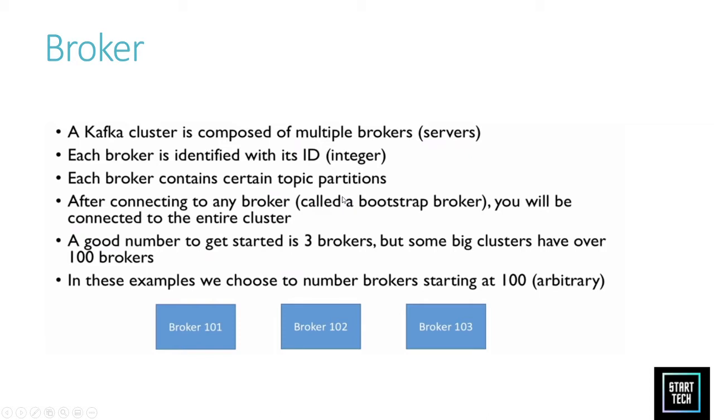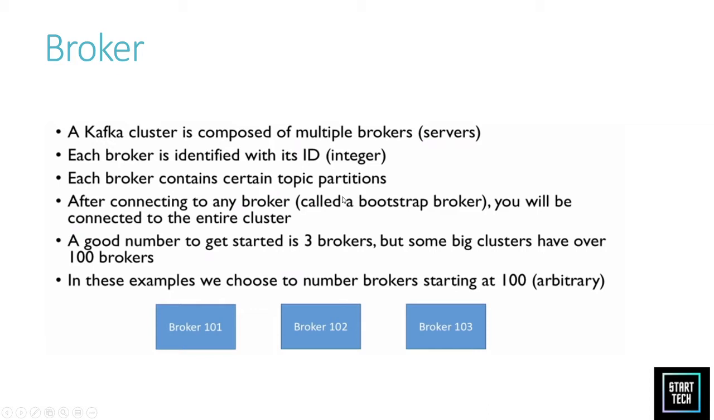Now we'll understand how this topic is stored. A topic is stored in a broker in Kafka. So how is it stored in a broker? Each broker is identified by a number: broker 101, 102 and 103, as you can see in the diagram. Each broker contains topic partitions.